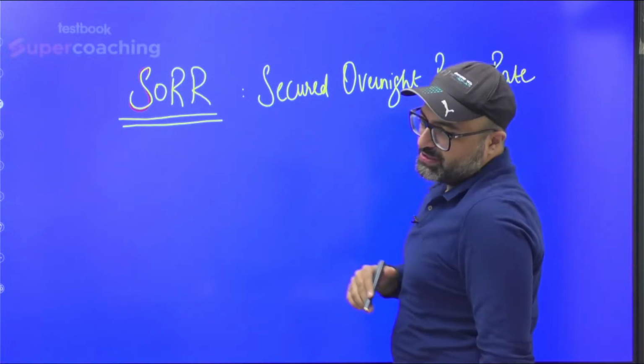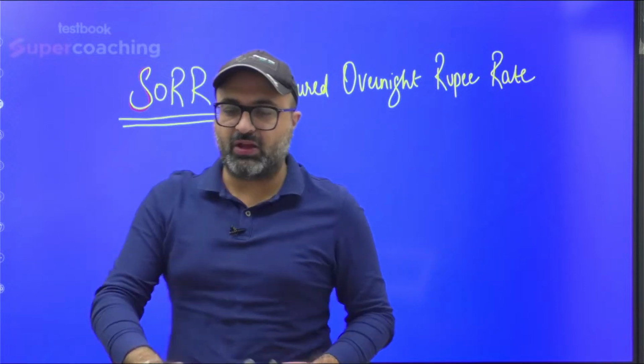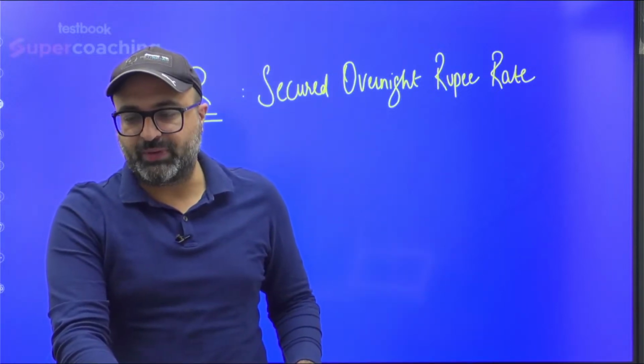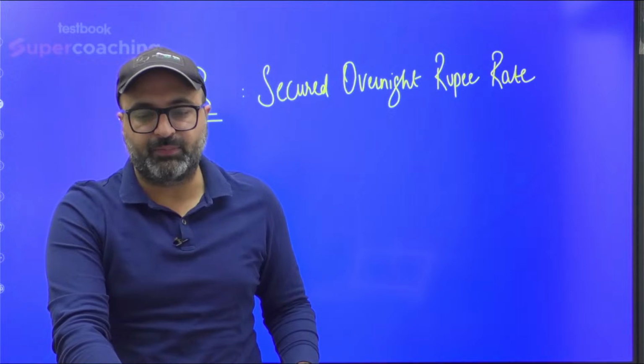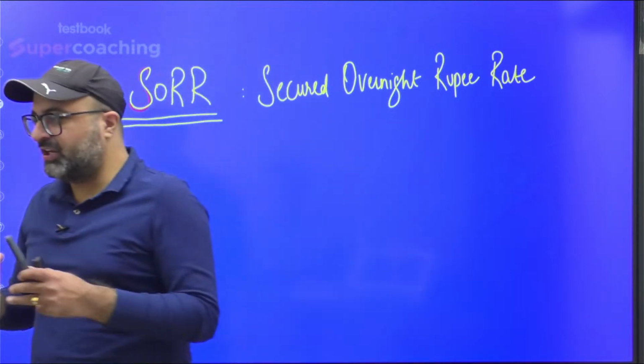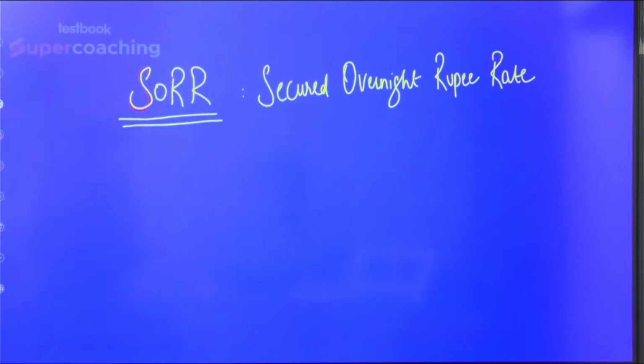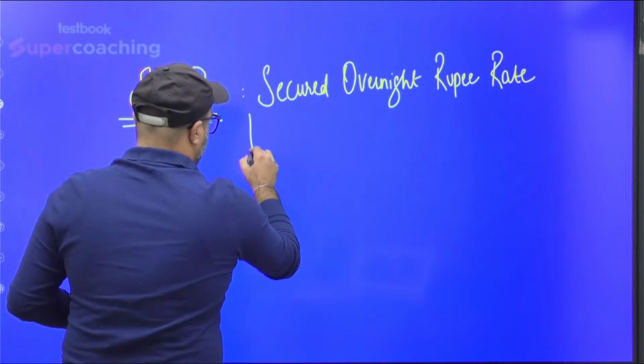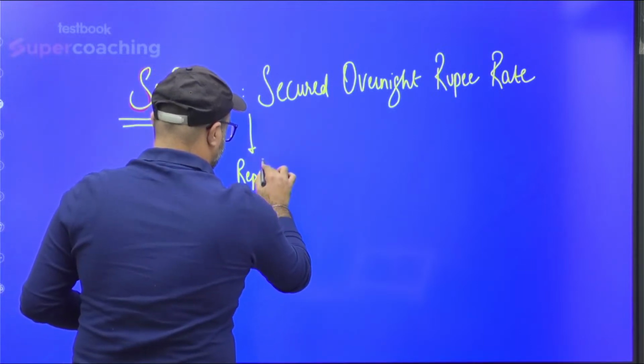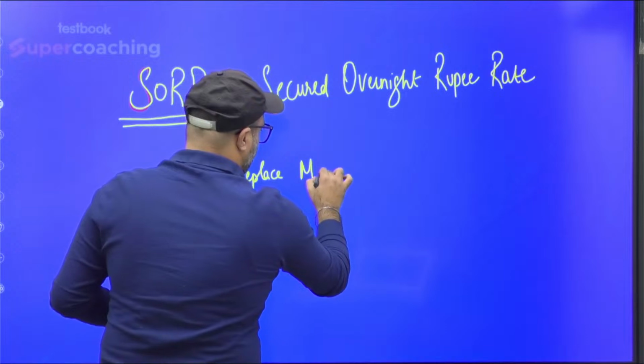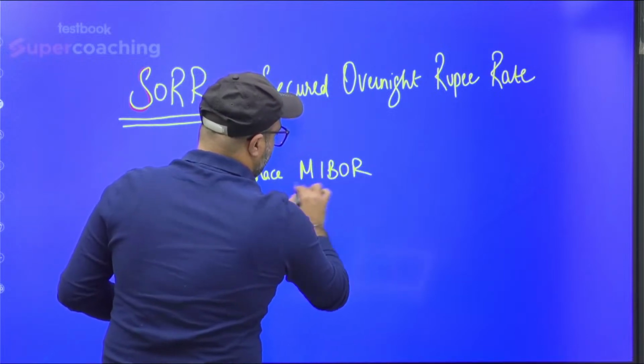Now the question is, what is the meaning of secured overnight rupee rate? How do you define this particular term? I would say it is basically a new interest rate benchmark which is going to replace Mumbai Interbank Offer Rate.